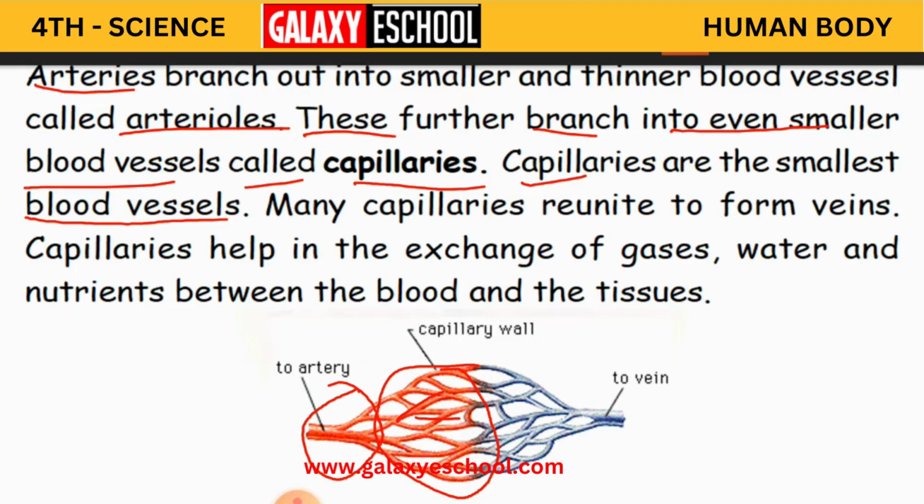Same like that, these arteries are divided into arterioles. I am just writing the first letter here. Again these divide into capillaries.